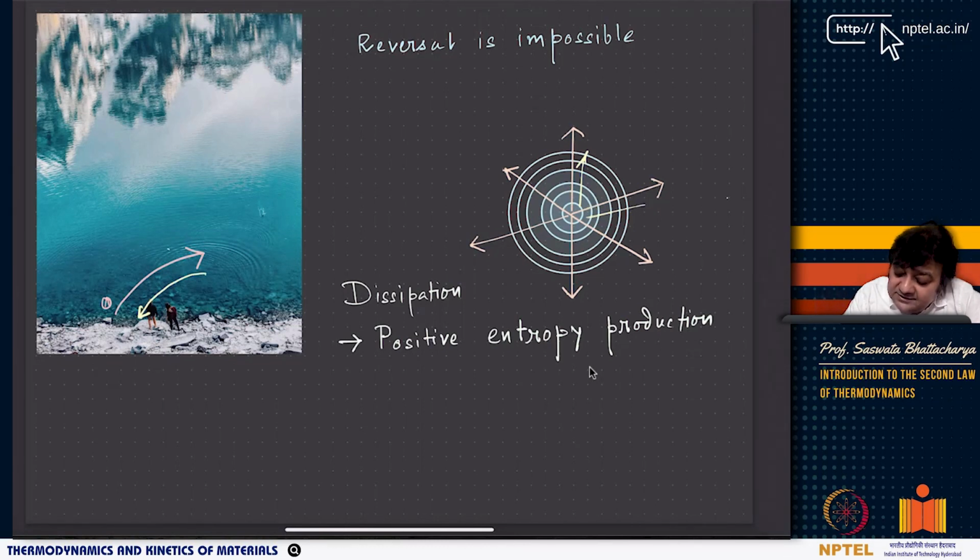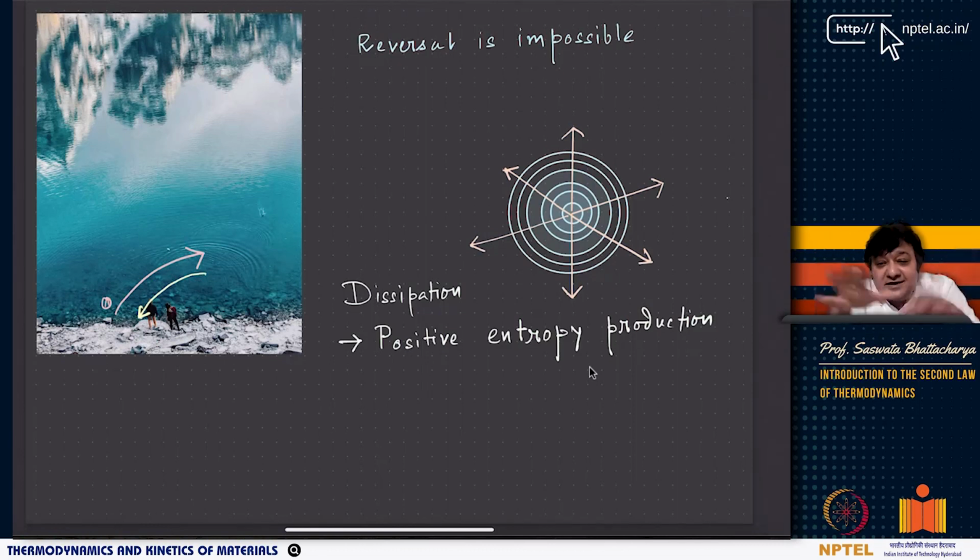Why? Because that is not a natural process. Unless you do a lot of work, these ripples are not going to come in and concentrate at the center to create enough energy that your stone comes back to you. That is not something that is going to happen, right? So, it is impossible.